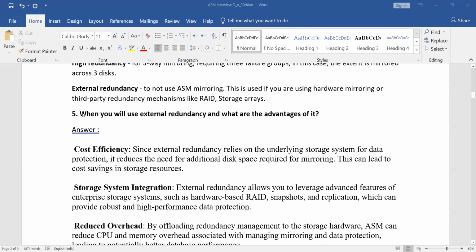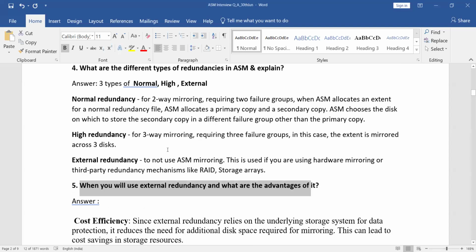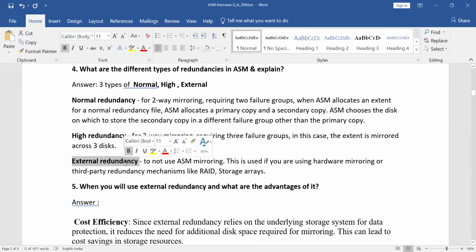Next question. When will you use external redundancy and what are the advantages? Just now I explained that in external redundancy we don't have any other redundancy; we have only the striping option, and no mirroring option. Whatever data you write will be there. Suppose this group fails, you will lose your data. Then why do we need to use it, where do we use it, and what are the advantages?